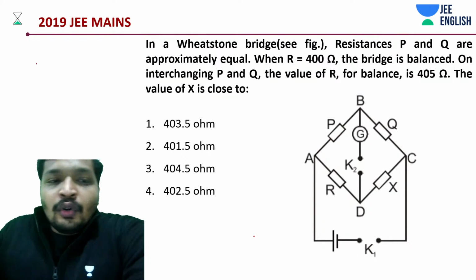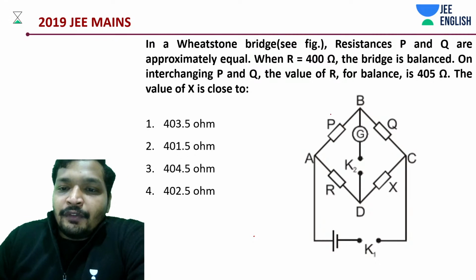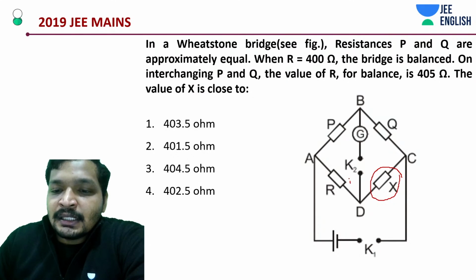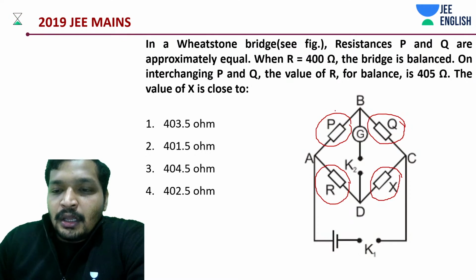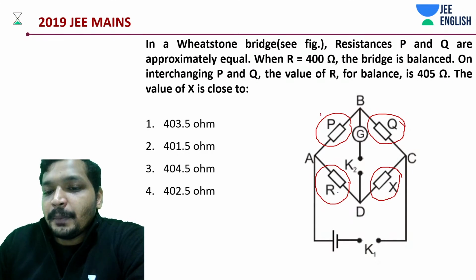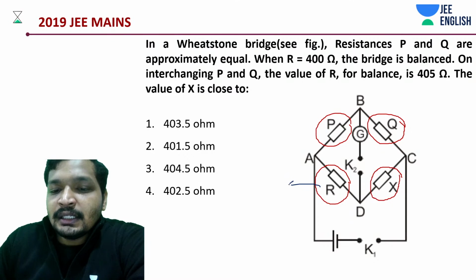So first of all, what's the question? You have some resistance X, some resistance R, some resistance P, some resistance Q. Initially you give a value to this R. Let's take it as R1.